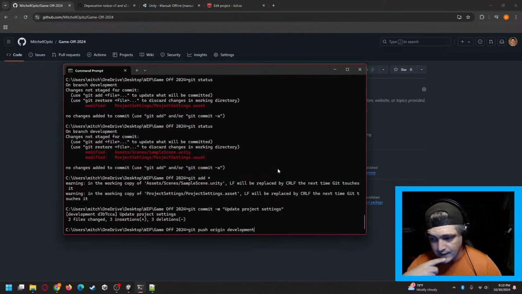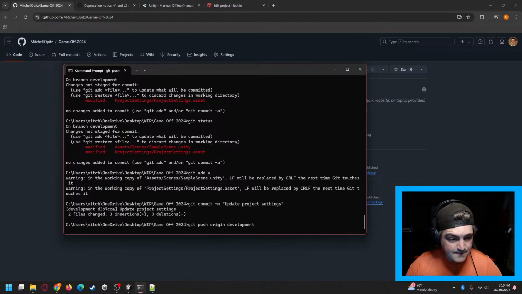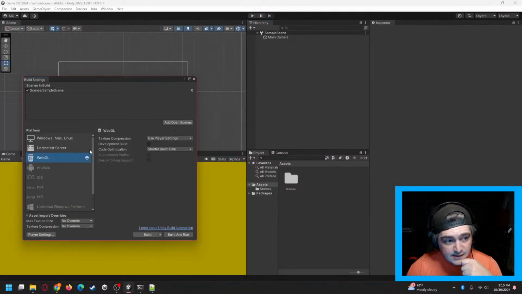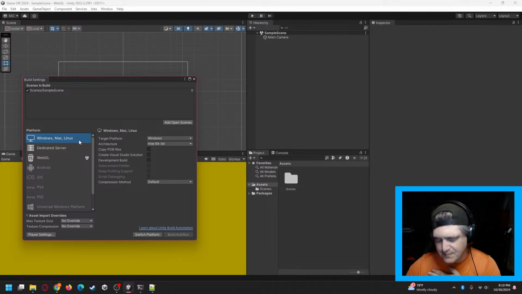Let's go ahead and do that push with the new changes. That may be what it is, because we had previously had it set up so that it was doing... Oh, I didn't actually hit it. Cool. There we go. So we originally had our Unity project set up as being the default Windows, Mac, and Linux. So it was creating the Windows, Mac, and Linux build, but it was trying to upload that over to itch.io. Itch.io doesn't handle that in the browser form that we're going to.